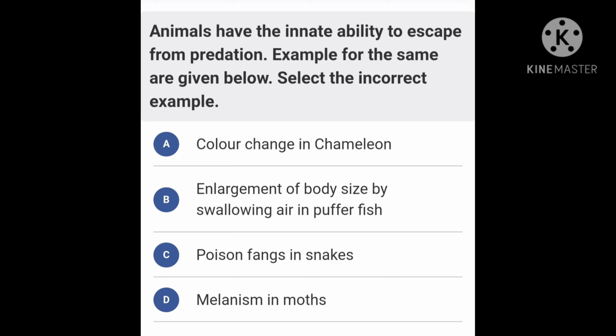Next question. Animals have the innate ability to escape from predation. Examples for the same are given below. Select the incorrect example. Option A, color change in chameleon. Option B, enlargement of body size by swallowing air in pufferfish. Option C, poison fangs in snakes. Option D, melanism in moths. Animals resist predation by cryptic coloration, deceptive marking, behavioral differences and the possession of mechanical or chemical defenses. Examples: enlargement of body size by swallowing air in pufferfish, melanism in moths and color change in chameleon. So the incorrect statement given here is C, that is poison fangs in snakes.